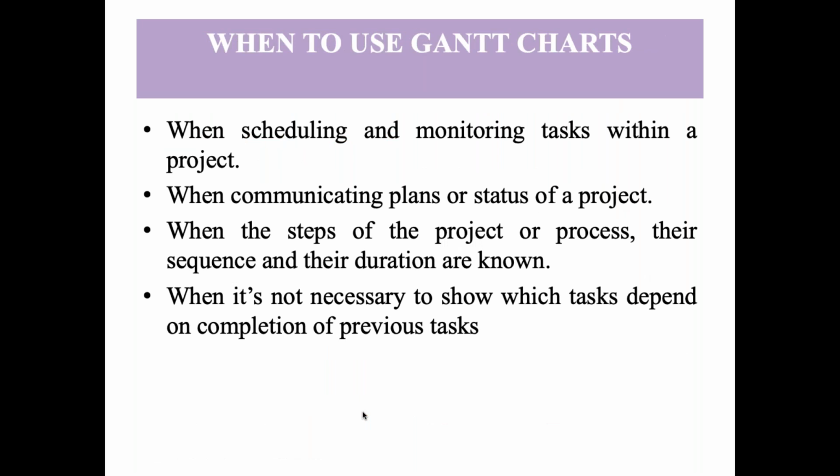So when do we have to use Gantt charts? First, in scheduling and monitoring the tasks within a project, as I was explaining. Second, in communicating plans or status of a project. So how we are doing with it, what we have reached, whatever we had planned, are we able to achieve it or not? Third is when the steps of the project or process, their sequence and their duration is already known.